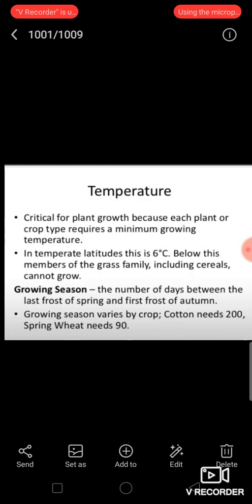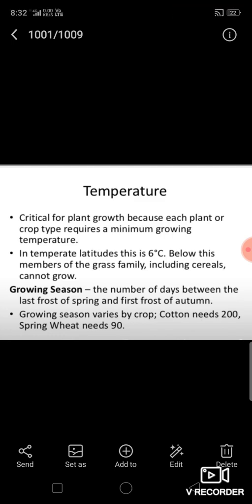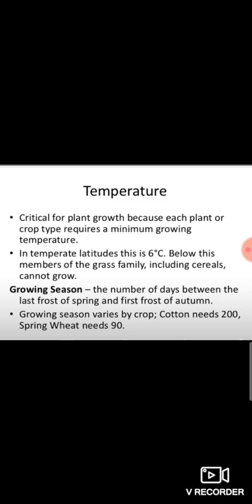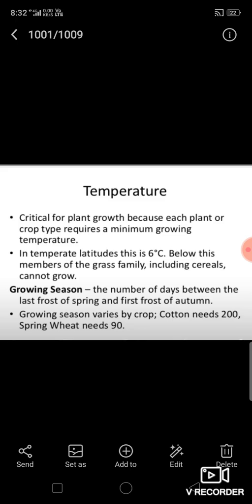Now, climate. The crops that can be grown in a particular area depend on the temperature and rainfall of that area. For example, rice requires a lot of heat and water, hence it is grown in wet tropical and subtropical regions, while wheat requires a moderate amount of heat and water and is grown in dry subtropical and temperate regions.